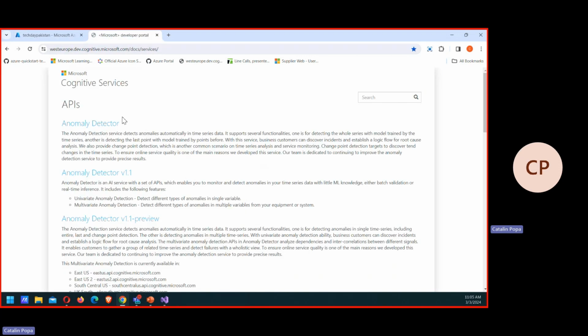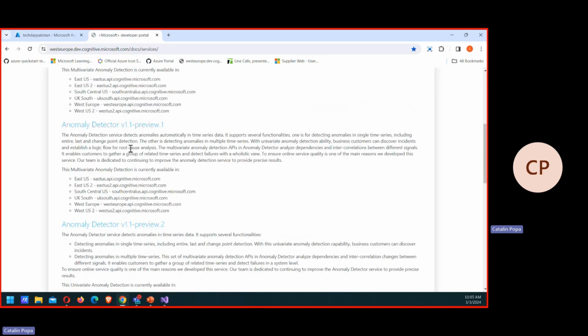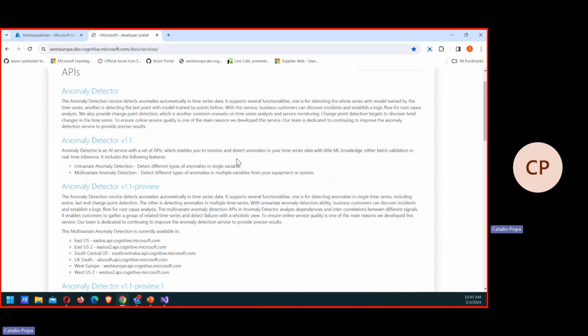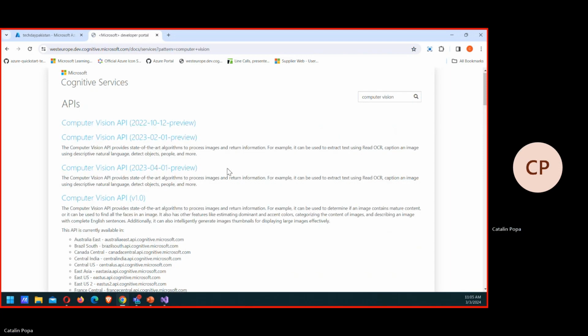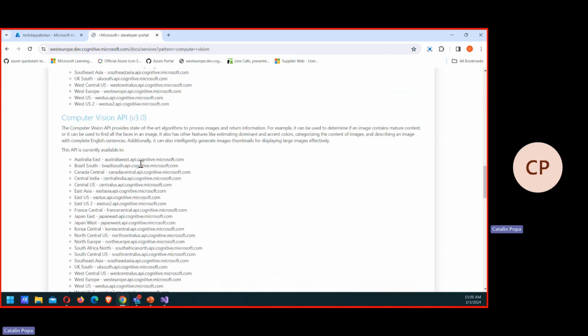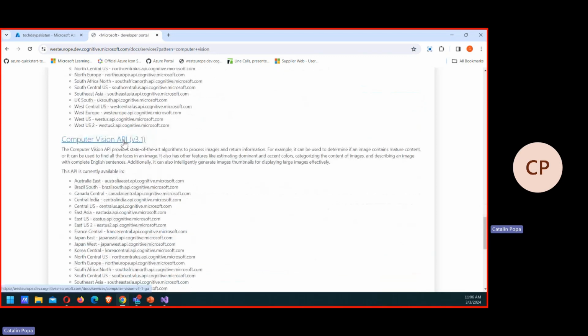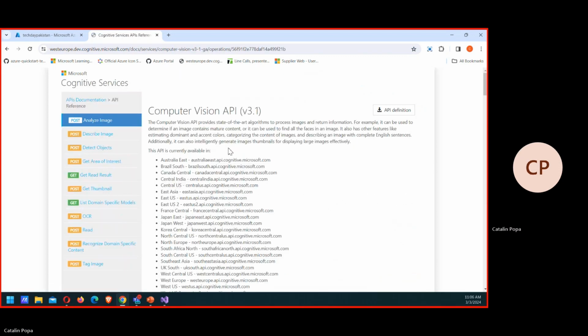You can find all of the APIs that you can use from an artificial intelligence perspective, and also how to use them. So, for example, if I go to, let's say, computer vision, just for the sake of it, I can see different versions, of course. And if I go, for example, on version 3.1, you can see here that I have a lot of APIs that I can actually use to do certain stuff with my resource.